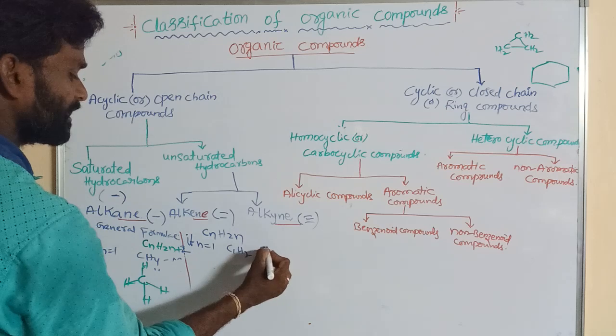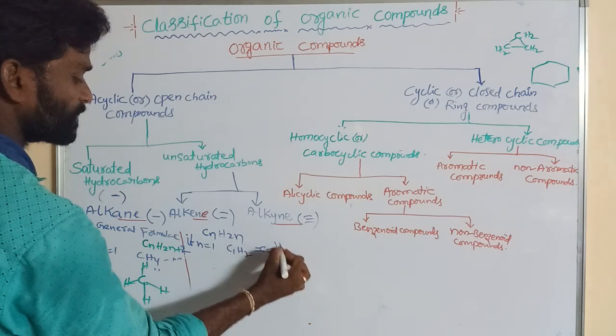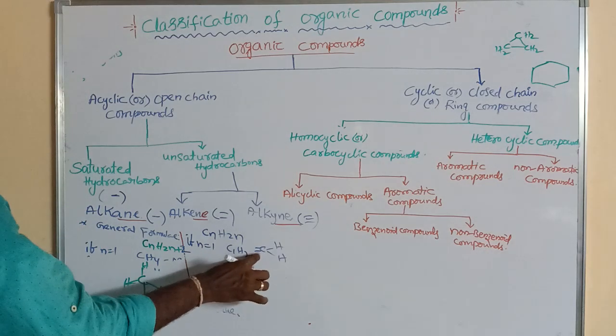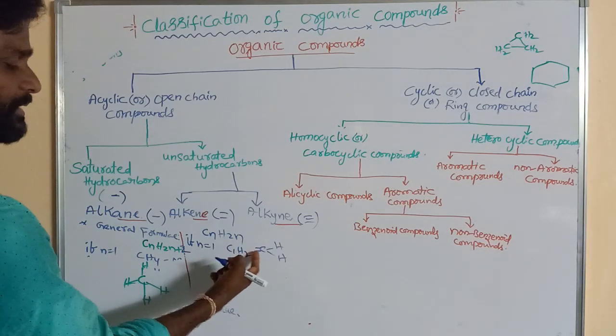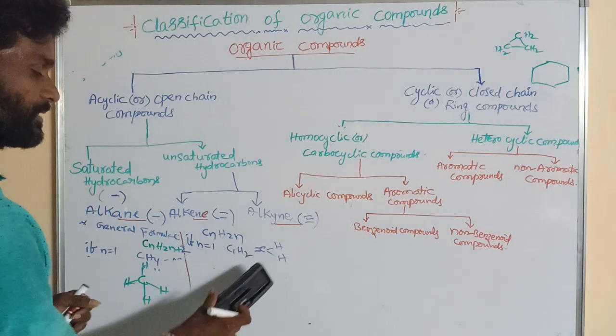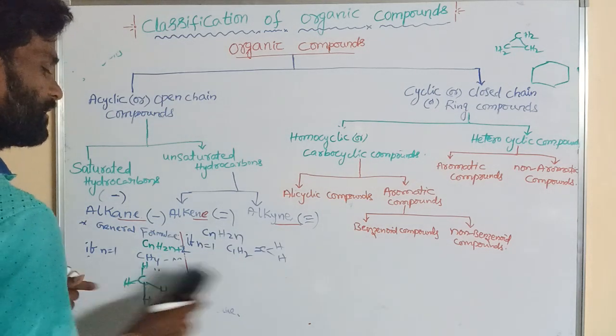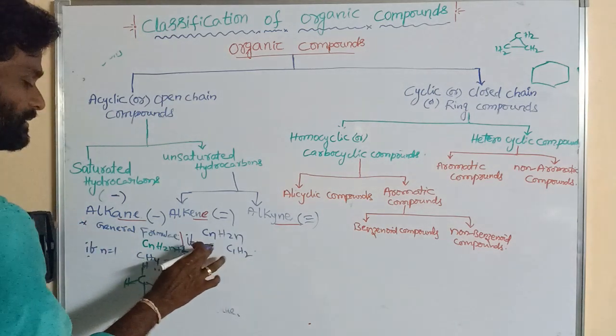C double bond H, but hydrogen always forms a single bond. On the right side there is an absence of a carbon atom. It contains only one carbon, so it cannot exist. If n is equal to 1, alkene cannot be written.